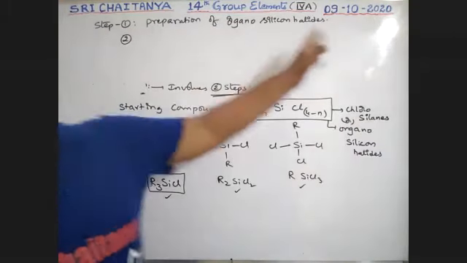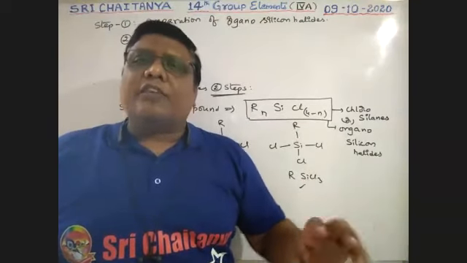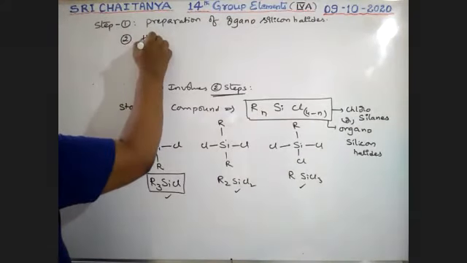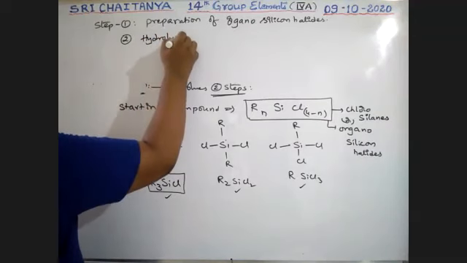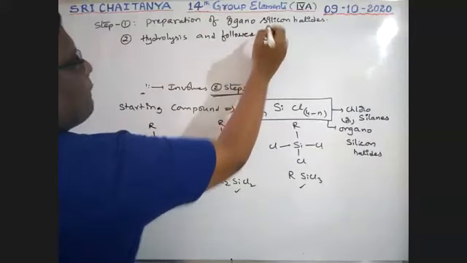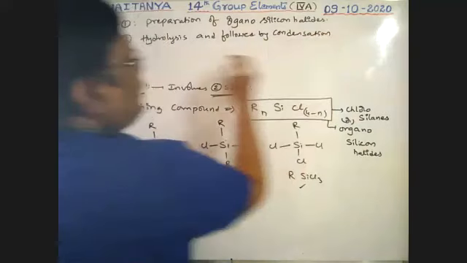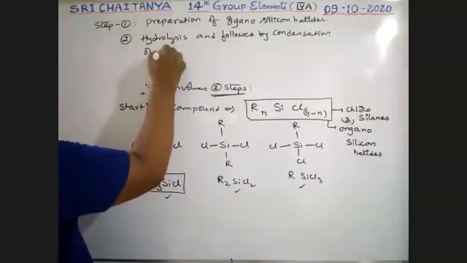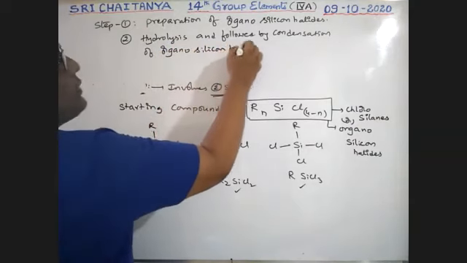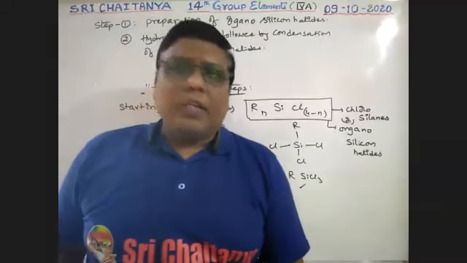Second one: these organosilicon halides are first hydrolyzed and then condensed. So hydrolysis followed by condensation gives the silicones. That is hydrolysis and followed by condensation of organosilicon halides. So these are the 2 steps to prepare silicones, boys. Let us take one by one.